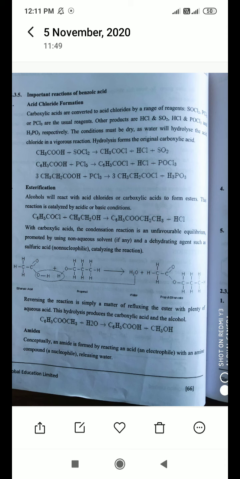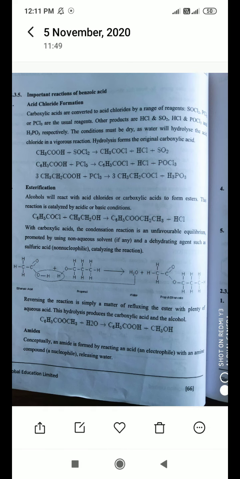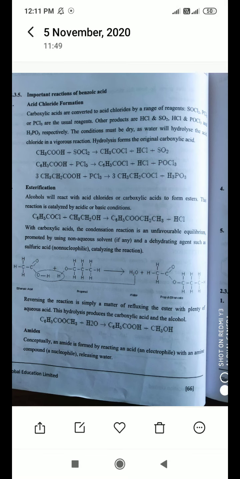Now what is the next example? The next example is CH3CH2COOH, that is ethanoic acid. Three molecules of ethanoic acid react with phosphorus trichloride. It gives three molecules of ethanoyl chloride, and the byproduct will be phosphorous acid. This is how to convert. These are important reactions of benzoic acid or aromatic acid.